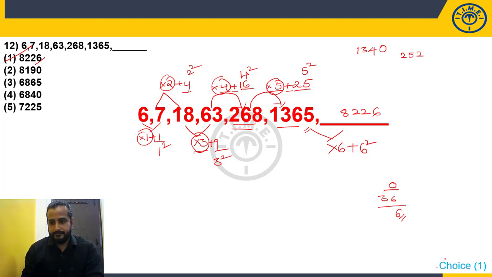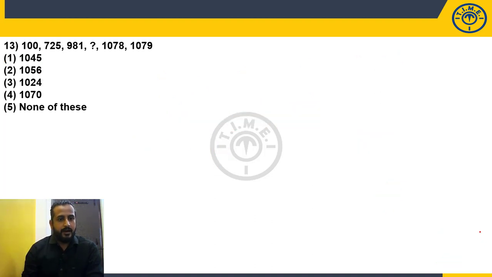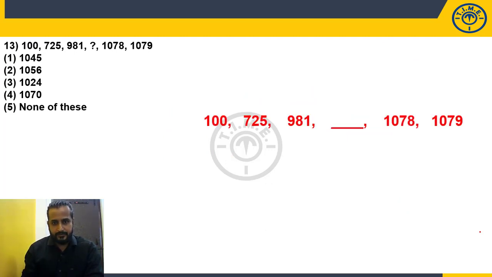So choice 1. Question number 13. 100, 725, 981, question mark, 1078, 1079. Okay. Look at this. Here to here it is increasing rapidly, but there is a small jump. Again there is a small jump.